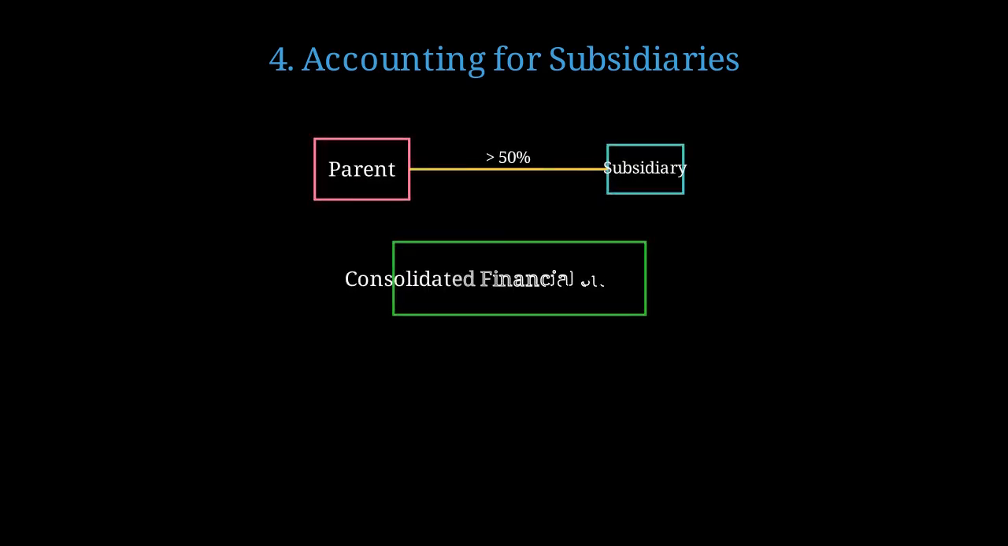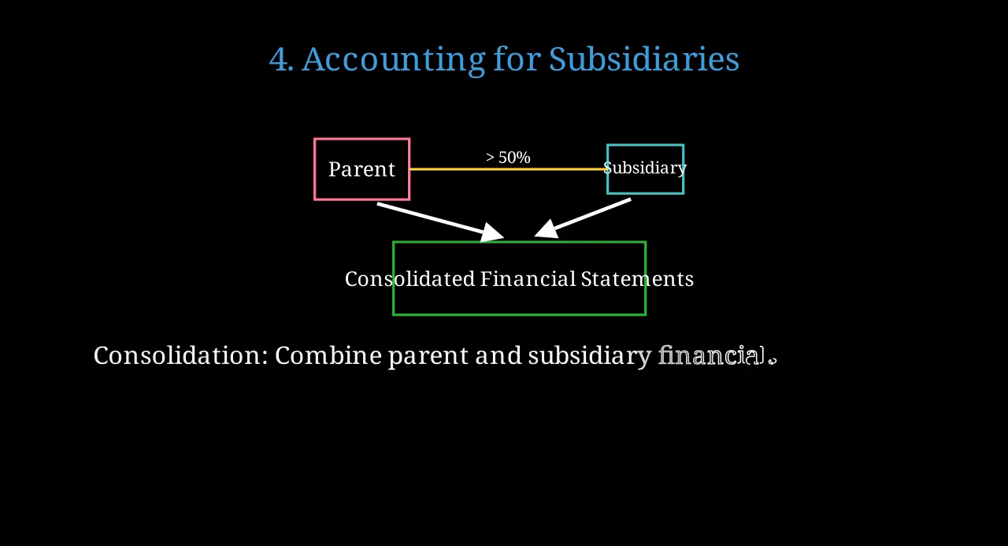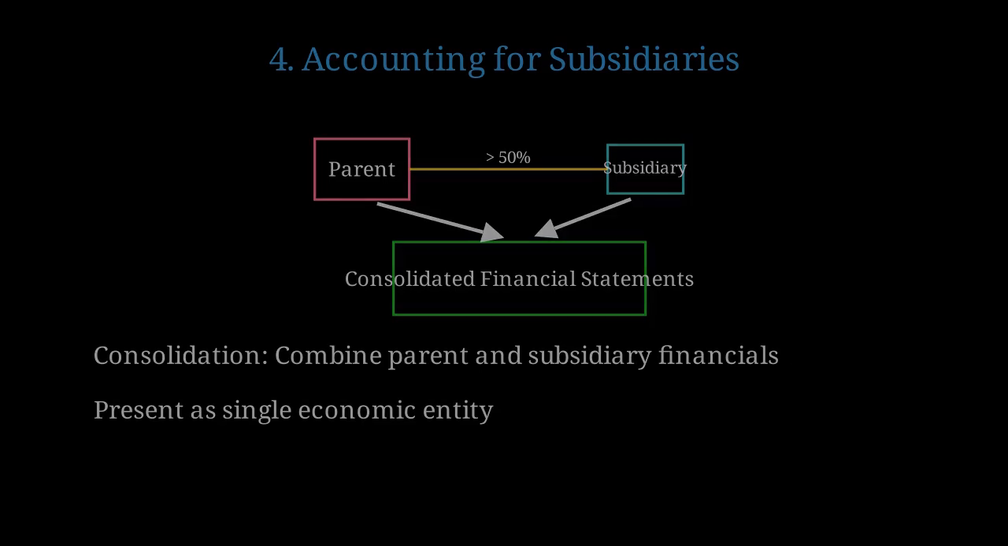When a parent company controls a subsidiary with more than 50% ownership, they combine their financial statements through consolidation. Consolidation accounting means the parent company combines all assets, liabilities, revenues, and expenses of both entities into one set of financial statements. The consolidated statements present the parent and subsidiary as if they were a single economic entity.